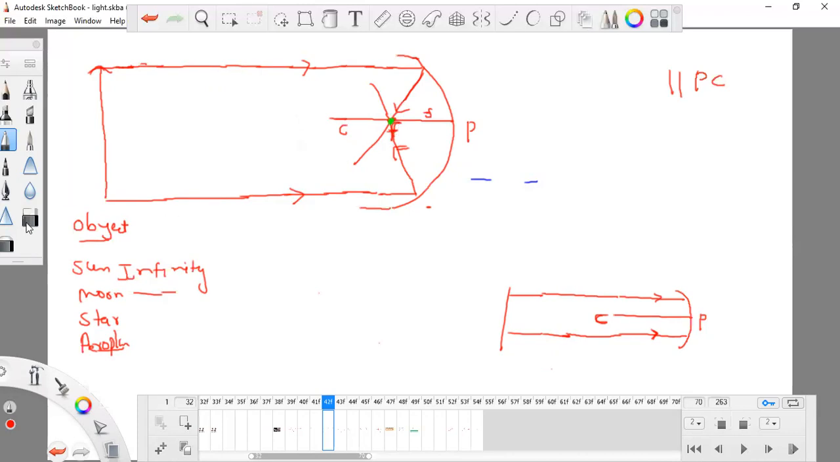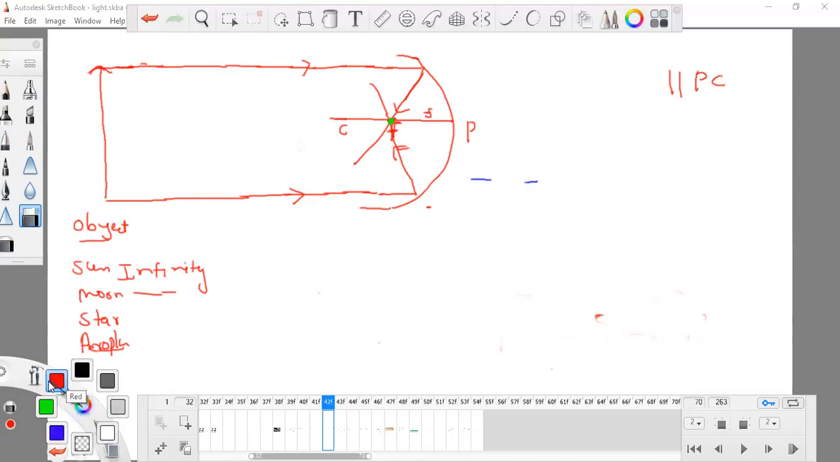Now, which type of image will it form? I'm just writing about the properties of the image, whether it will be virtual or something else. One thing is very clear to you: it is forming on this side, so there you have some idea. Right now we are going to learn about the properties of the image. It is very simple. Yes, very good, definitely it will be a real image.